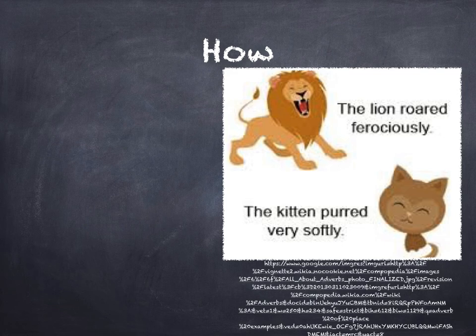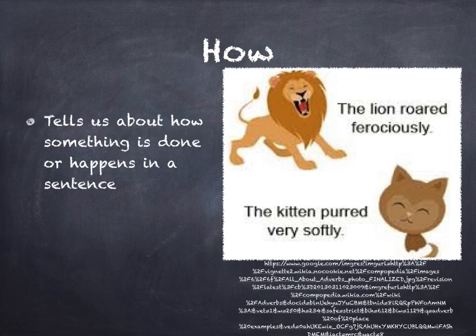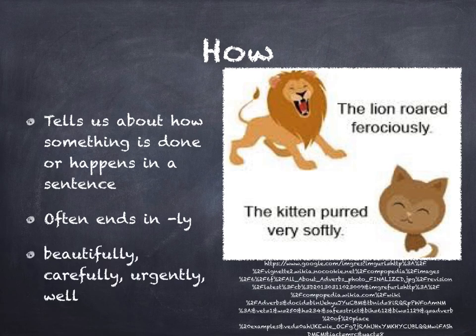So they will tell how something happens, how something is done, or how it happens in the sentence. They often end in an ly, and some examples would be like beautifully or carefully, urgently. One that's abnormal because it doesn't end in an ly would be well. If you look at the picture, the lion roared ferociously. So how did he roar? He roared ferociously. The ly is the hint there, but also it describes how he roared.